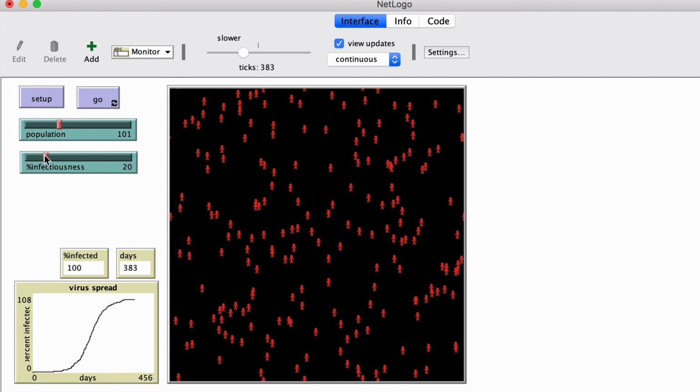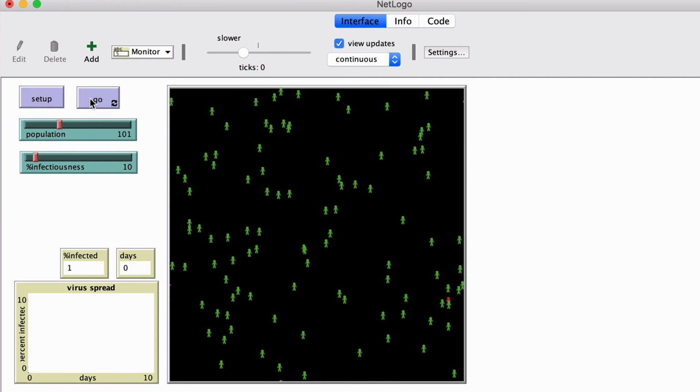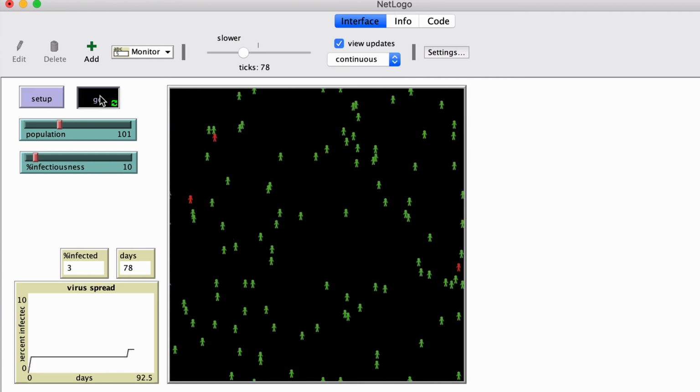Well, how can we change the infectiousness? One way is to wear a mask. So let's imagine that the mask reduces our infection rate to just 10, meaning when you come in contact with an infected person, now you have only a 10% chance of being infected, whereas before you had a 20% chance. Okay, let's set up and go.